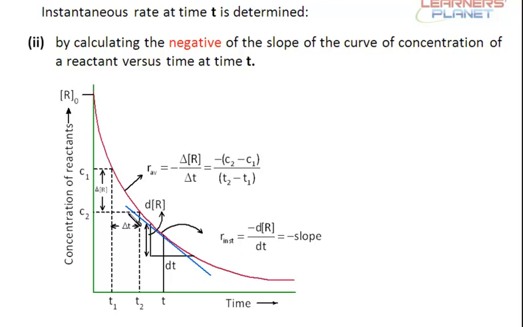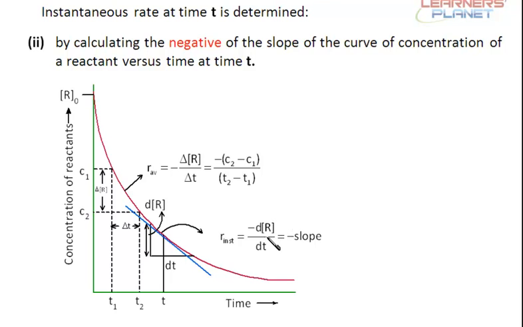If we plot a tangent on this curve, we will get the instantaneous rate. That is, on the curve of concentration of reactants with time, if a tangent is plotted, this tangent gives the instantaneous rate. So how can this instantaneous rate be determined?